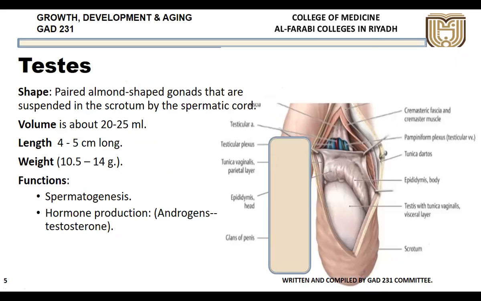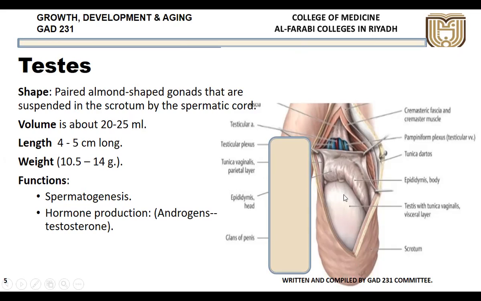Now we'll go into some more details about the testis. Here you can see the testis, and this is the scrotum, the skin bag within which this testis is present. It is paired because they are right and left, and the shape is almost like an almond. Gonads means the reproductive organs, male or female. They are suspended within the scrotum.